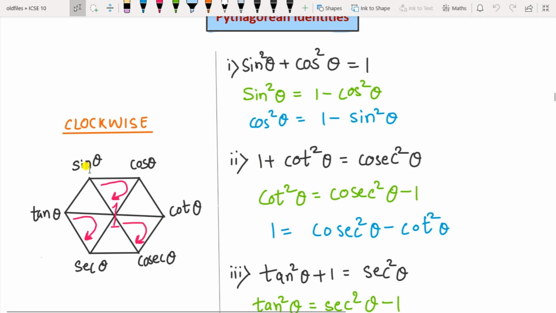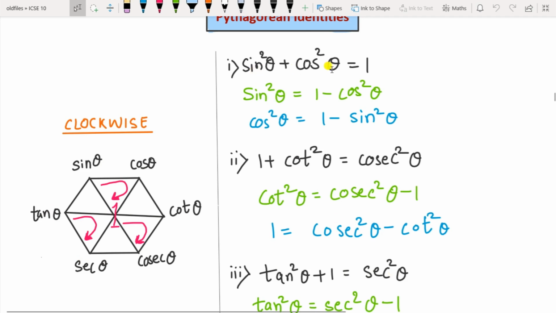So how to write? The function which is at the tail of the arrow, you have to start from there and end at the arrowhead. Okay, so sine square theta plus cos square theta will be equal to 1. So where is the arrowhead, that number or that function should come after equal to. We are starting from here, that is sine square theta plus cos square theta equal to 1. Now in this case how to write? 1 square means 1. That is 1 plus cot square theta equal to cosec square theta, and in this case it will be tan square theta plus 1 square, that is 1, equal to sec square theta.